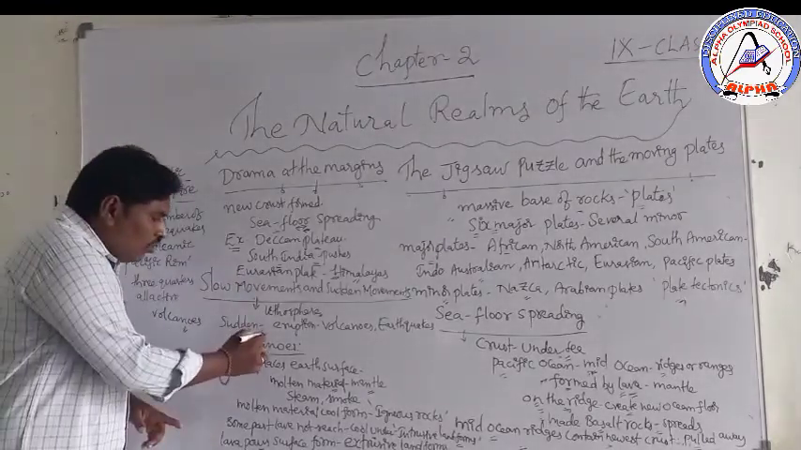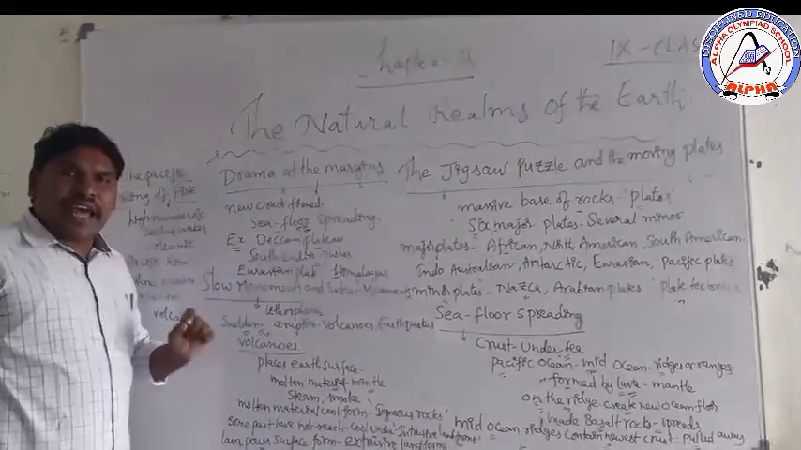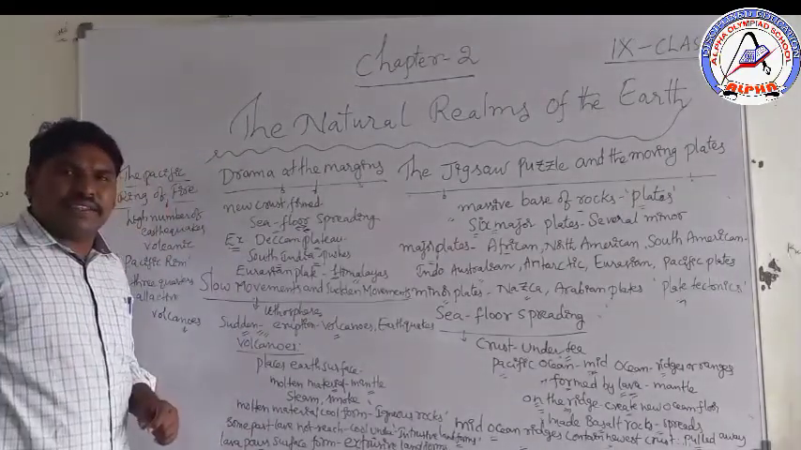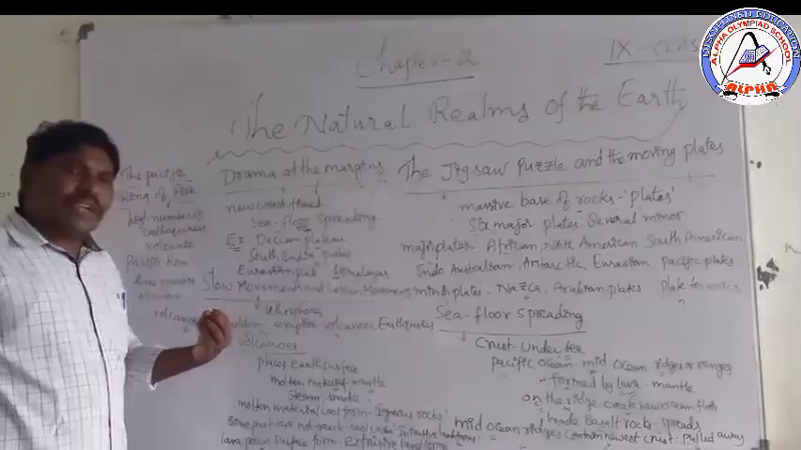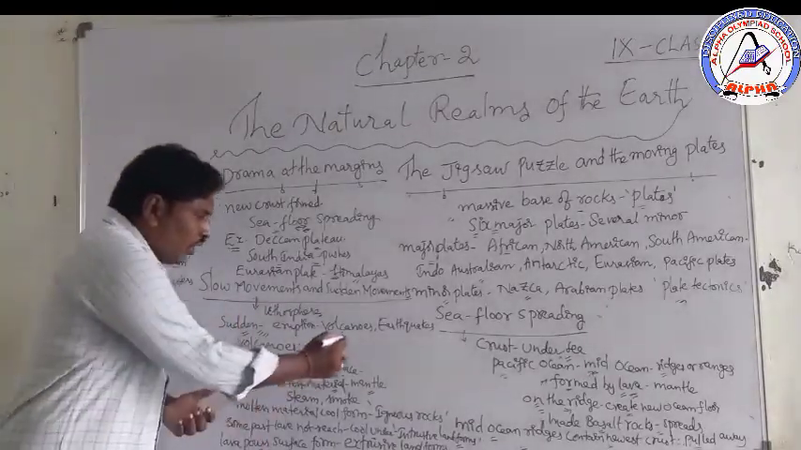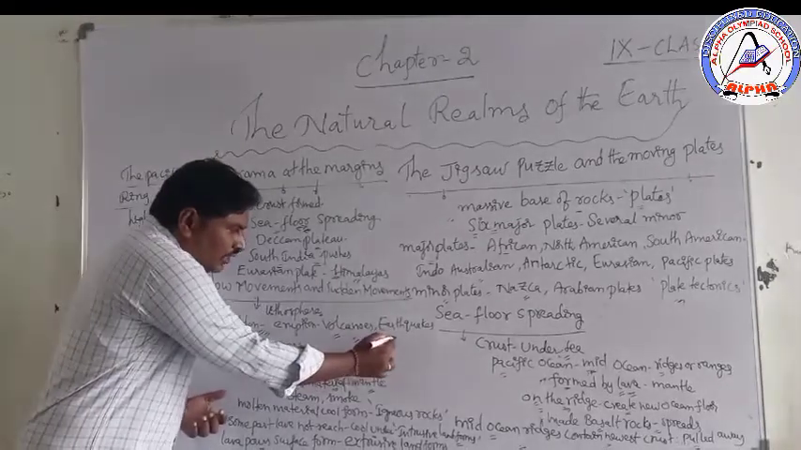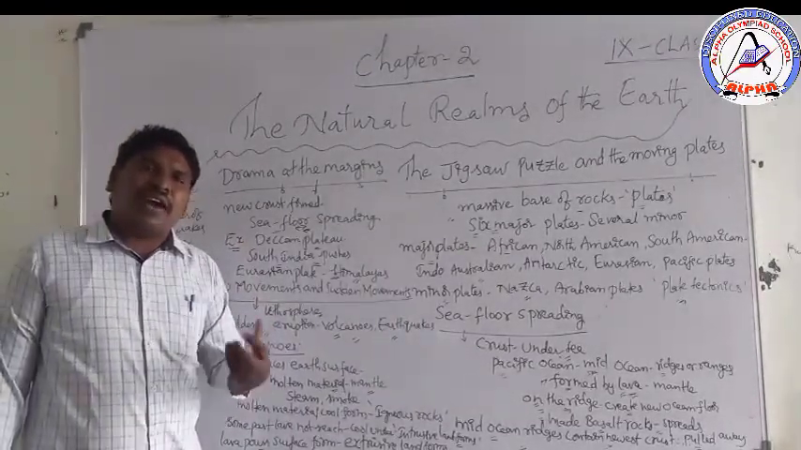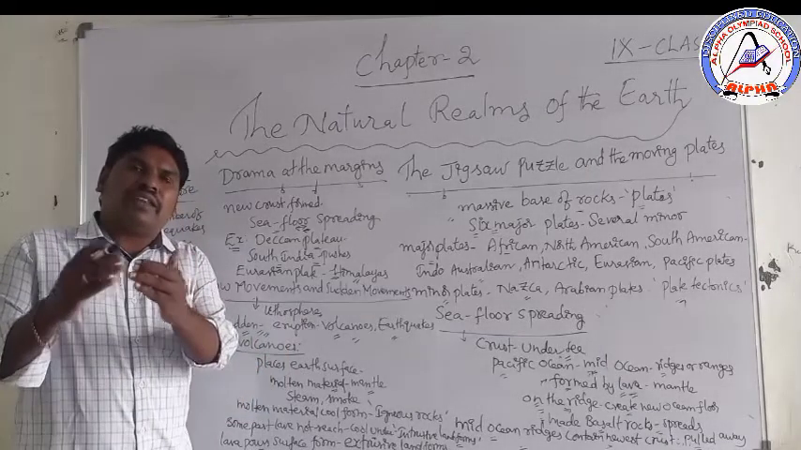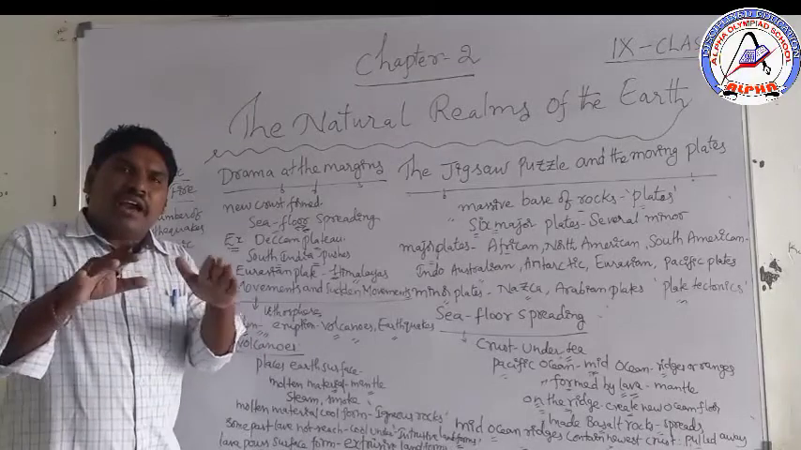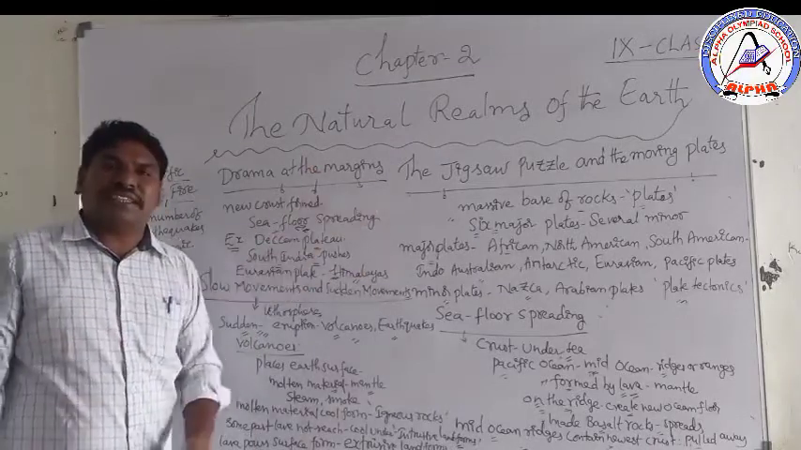Sudden movements can cause eruptions of volcanoes and earthquakes. The eruption of volcanoes and earthquakes can cause destruction or damage to the earth's surface.